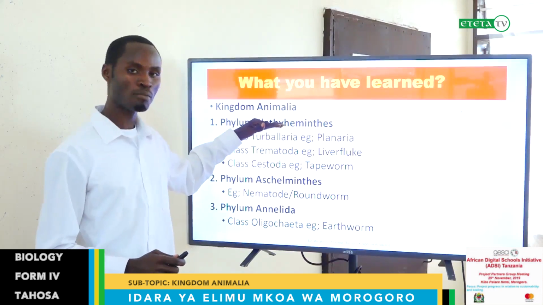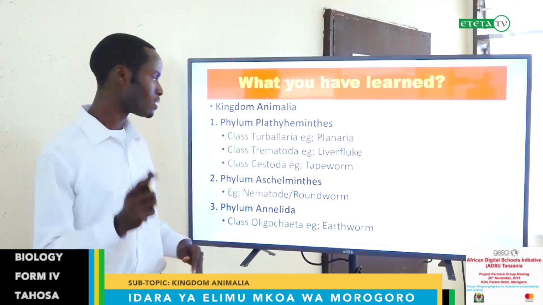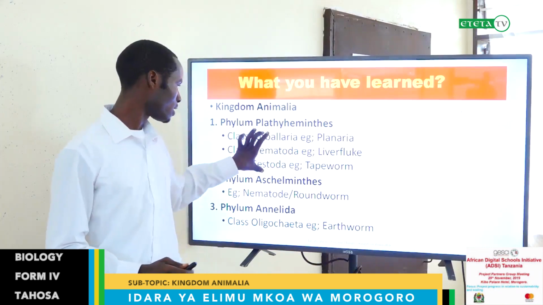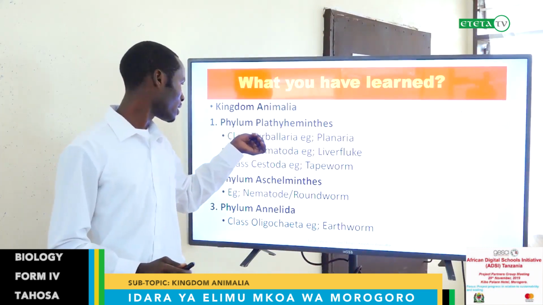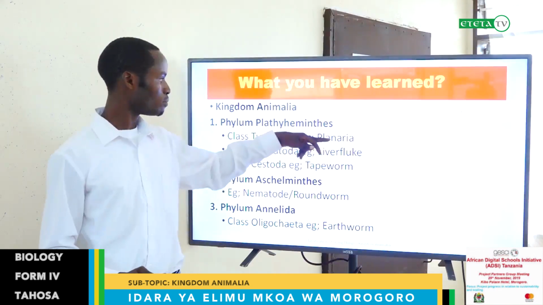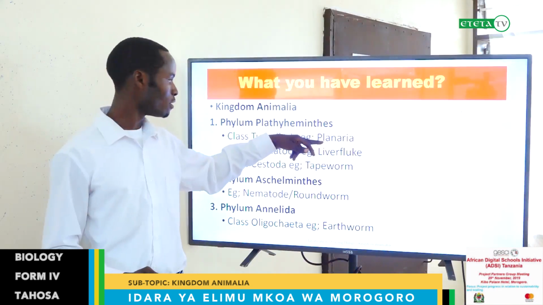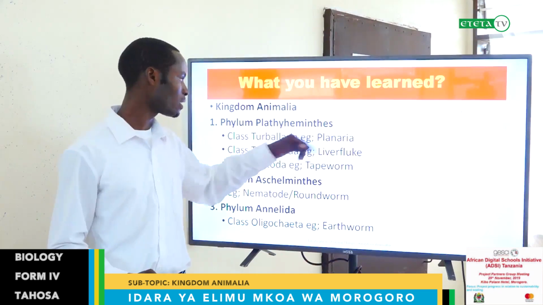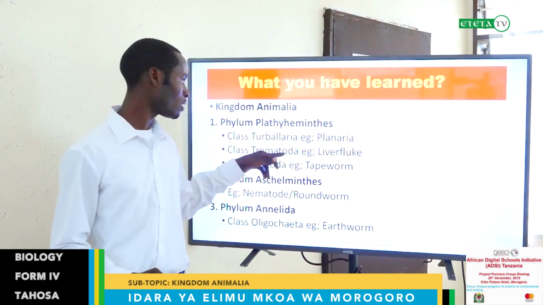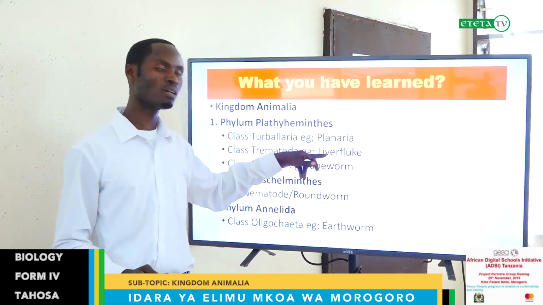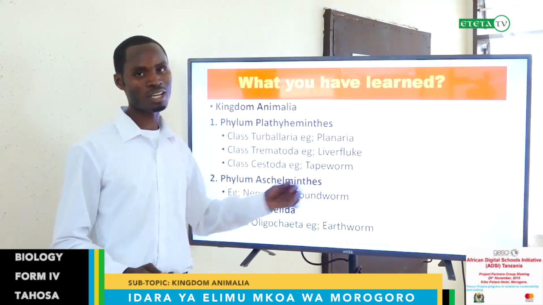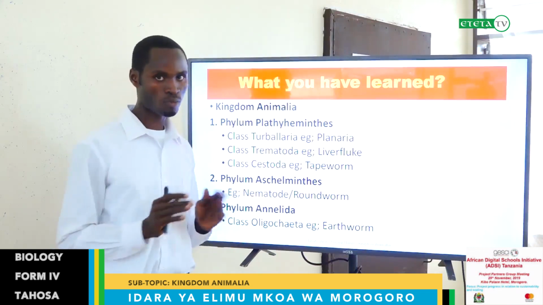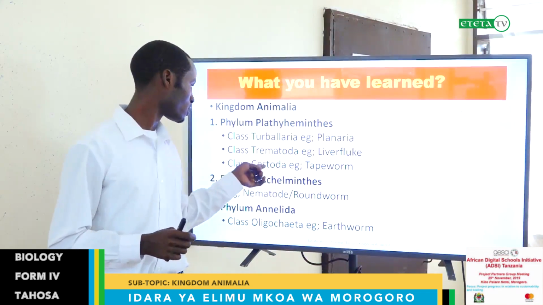And under the phylum Platyhelminthes, we have discussed the three classes. The class is Turbellaria, and the representative member, of which you have displayed the picture, is Planaria. And for Trematoda, we displayed the picture of liver fluke, which is a group member. And class Cestoda, we discussed tapeworm, which is the common group member of the Cestoda.